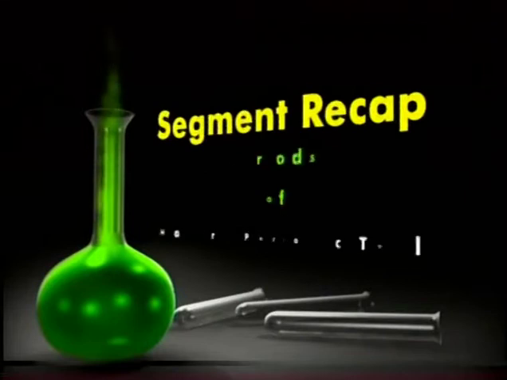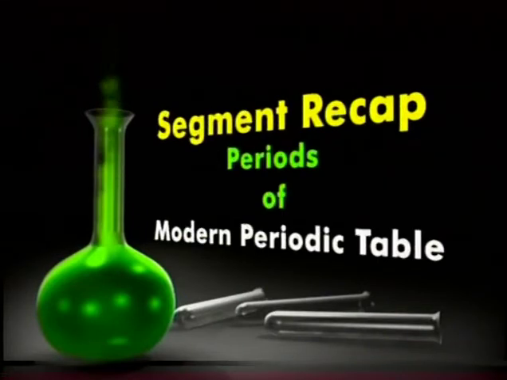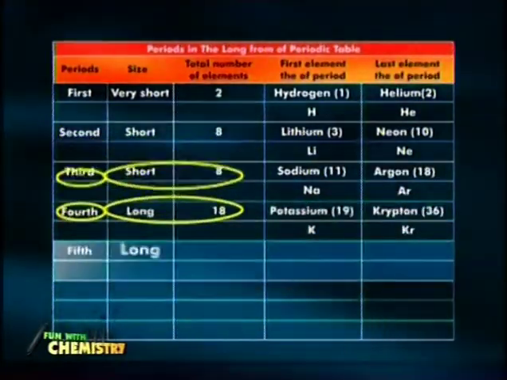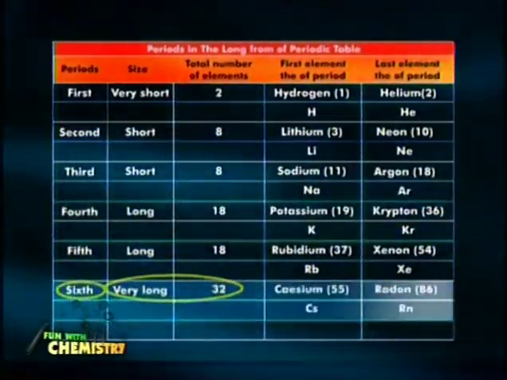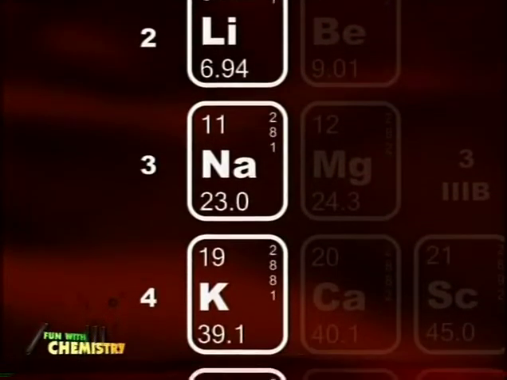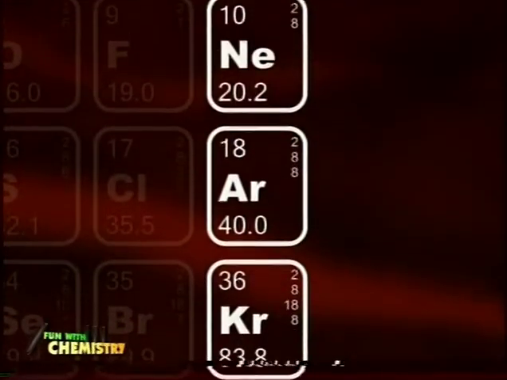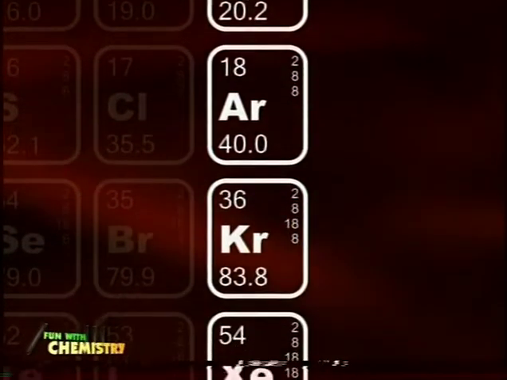And now we are going to take a quick recap of whatever we have talked about. The modern periodic table, or long form of the periodic table, consists of 7 periods, of which the first is shortest, the second and third are shorter, the fourth and fifth are longer, the sixth is longest and the seventh is incomplete. All periods start with alkali metals, that is 1 electron in the outermost shell, and end with a noble gas, that is 8 electrons in the outermost shell.